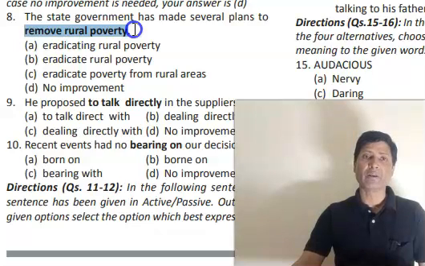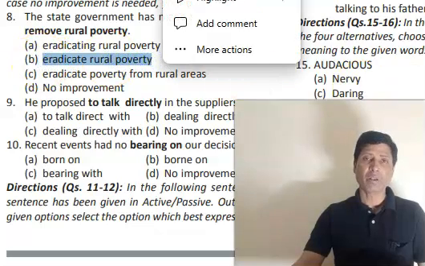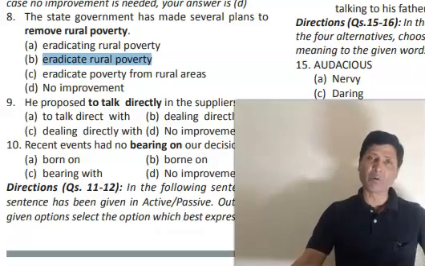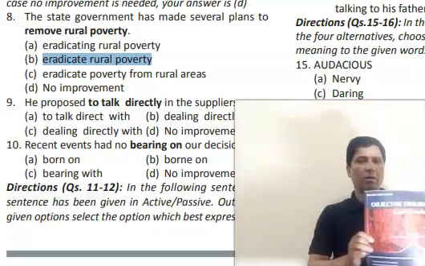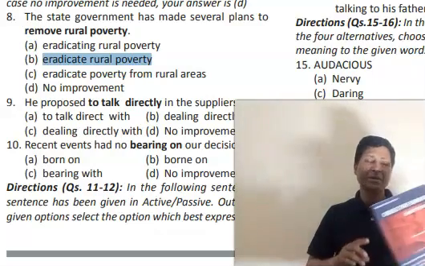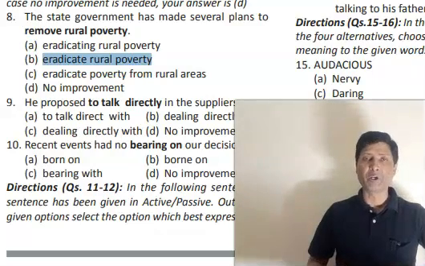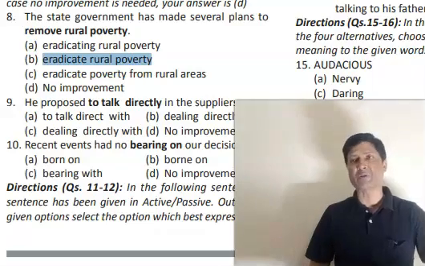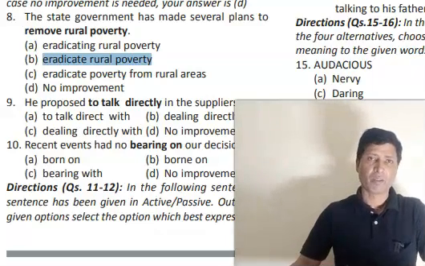Okay, so the correct word that we use for removing poverty is called eradicate. This is a collocation. What is a collocation? I have already mentioned that the collocation chapter has been discussed in this book, part 1. I will be discussing it. A collocation is a group of words that is often used together.